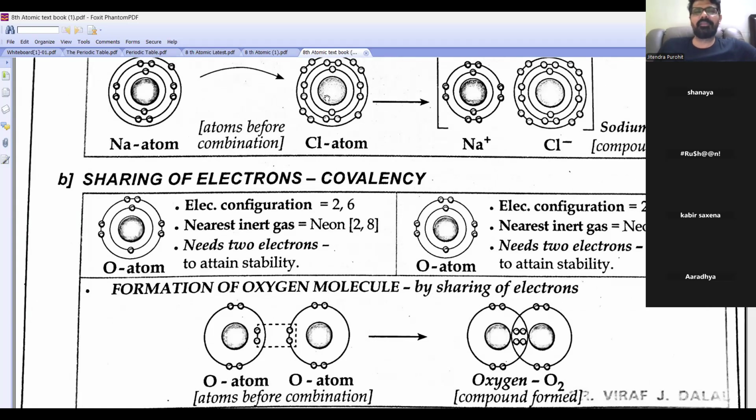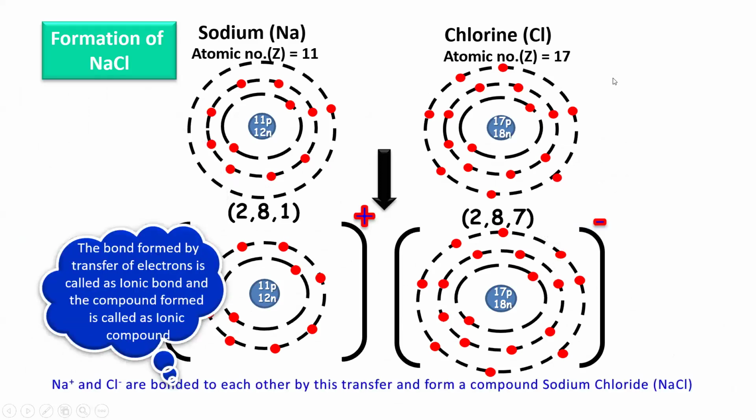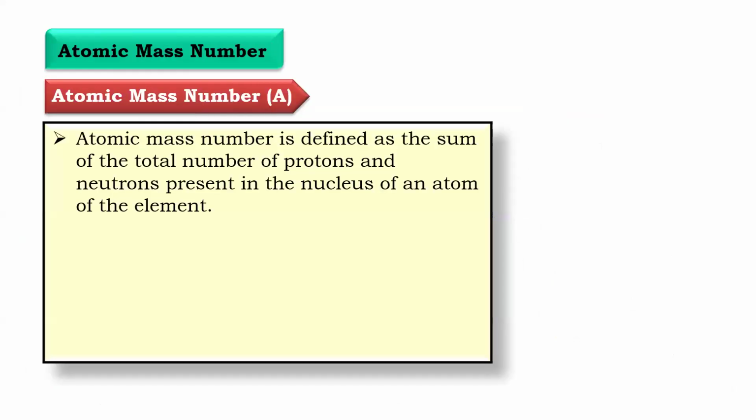Now, if I am giving you calcium and oxygen, what will happen? You only tell me, beta. So look, beta, I have taught you sodium and chlorine. So this is which compound? Ionic compound. Right, beta? Look. Then we are going to do covalent also. Beta, I'm going to teach you one by one.